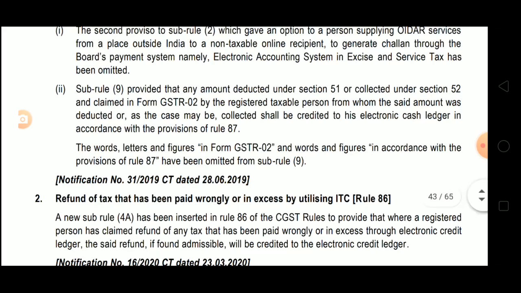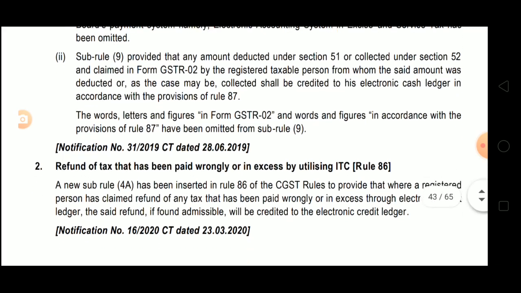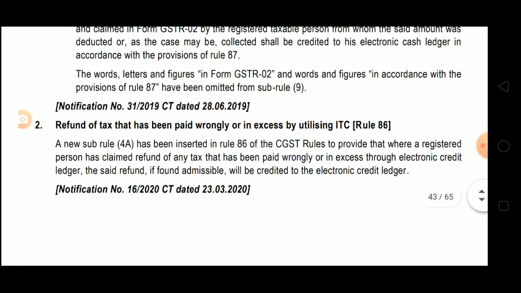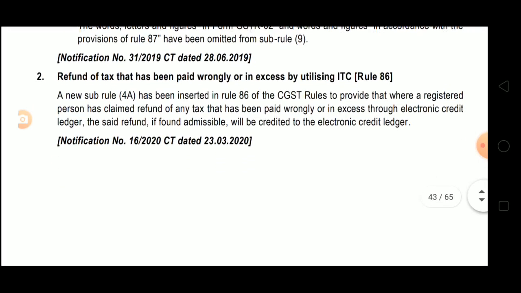So we'll read this as subrule 9 provides that any amount deducted under section 51 or collected under section 52 and claimed by the registered taxable person from whom the said amount was deducted, or as the case may be collected, shall be credited to his electronic cash ledger. That's it. Now this was the old amendment. See the notification dated, its notification date is 28/6/19. Okay. Now this one is a new amendment.